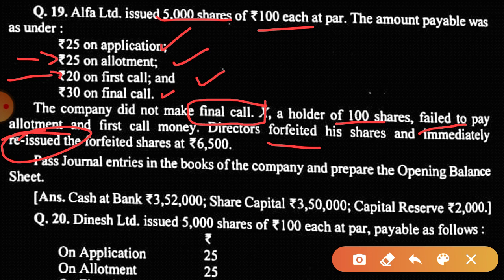I have told you that the preparation of the balance sheet I'll teach you later. So you focus on your journal entries, and the journal entries will be the same as I taught you, the same as in the previous 4-5 lectures. So the first entry will be bank account debit to share application account. Then share application to share capital. Those same journal entries in the serial order which I have taught you. We'll move on to the solution.